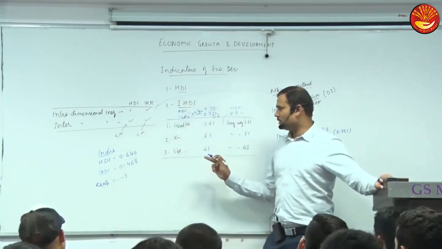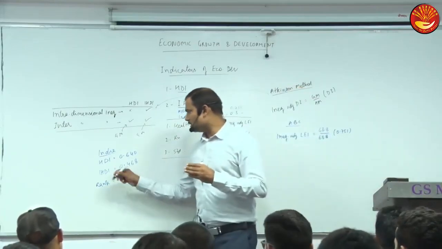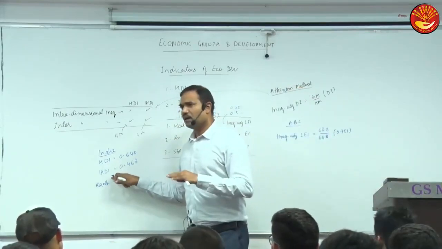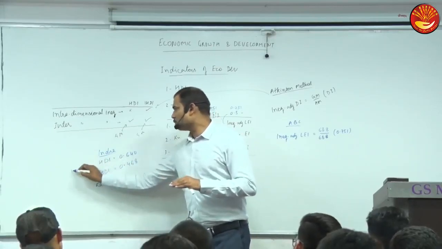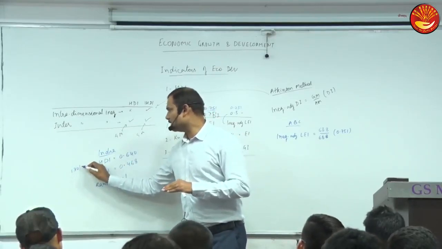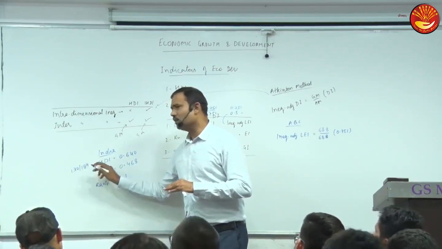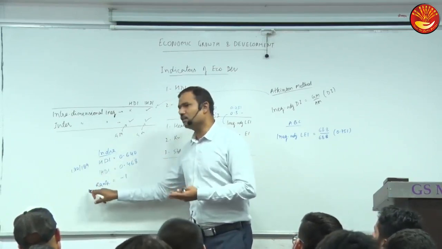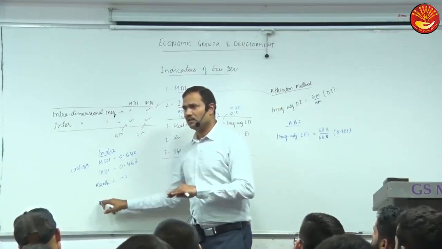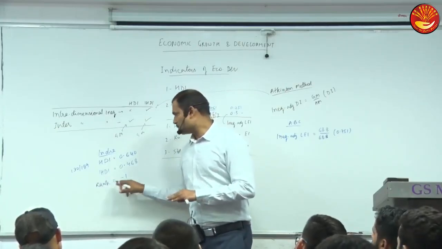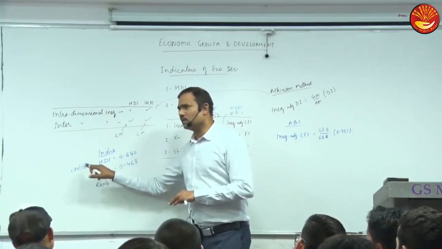So -1 means, let us suppose if the countries could be the same, there are 189 countries. Our rank was 130 out of 189 countries. If the same countries could be there, probably our rank would be 131. So it is actually HDI rank 130 minus 131, which means minus 1. But the countries were not 130.